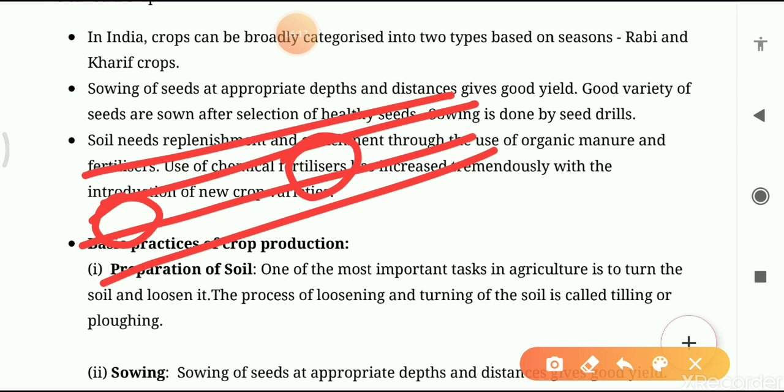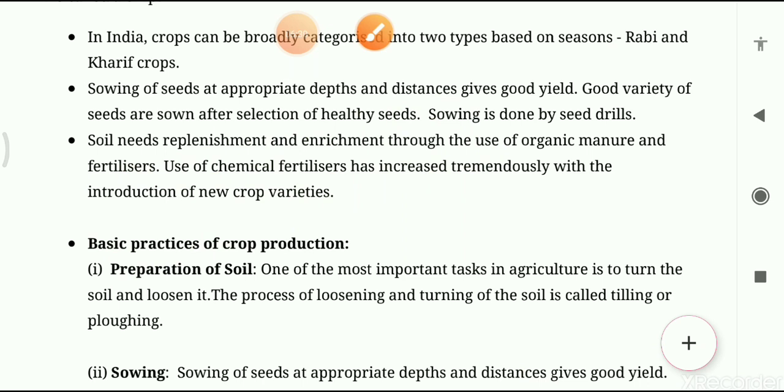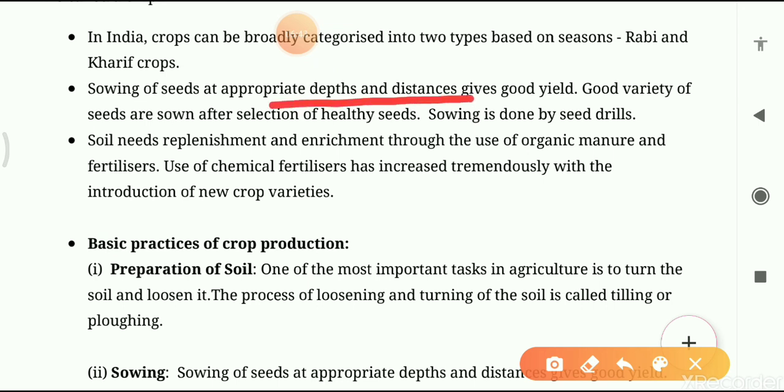Why? Because if you sow the first seed here and the second seed here, then it will not grow better. The second seed also wants a distance for the proper growth of the plant and proper germination of the seed. So the main thing when sowing seeds is to keep in mind that depth and distance are very important, which can provide you a good yield.